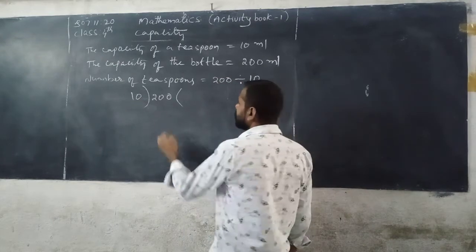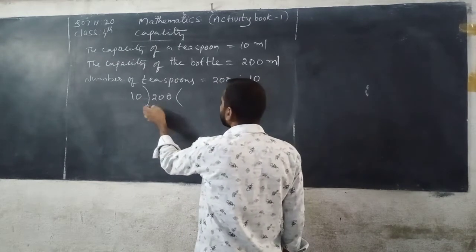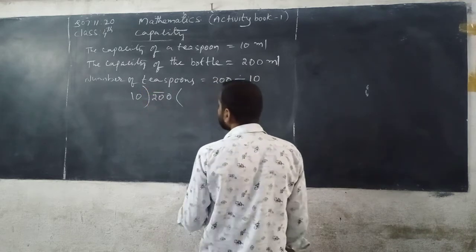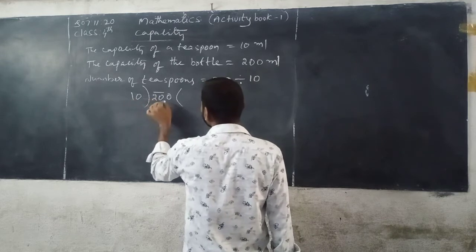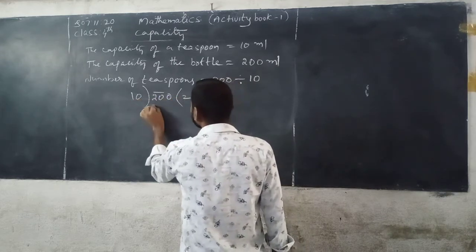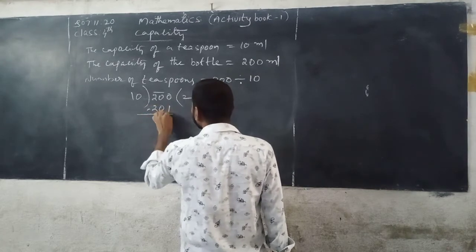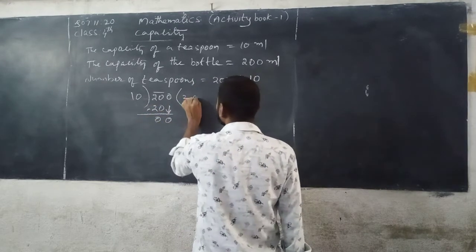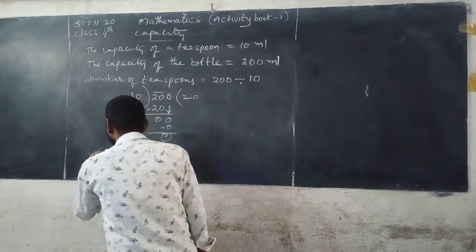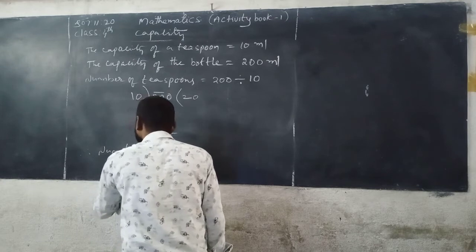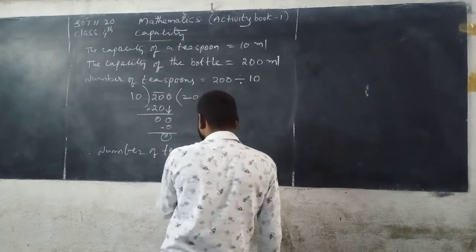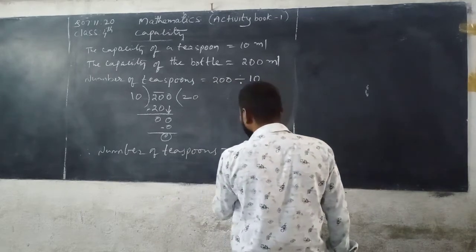Now we have to take from 200, from left to right side, 2 digits, that is 20, because 2 is less than 10. 10 table. 10 twos are 20. So 20 minus 20, 0. Now bring down 0 to the remainder. So 10 zeros are 0. Therefore, number of teaspoons is equals to 20.